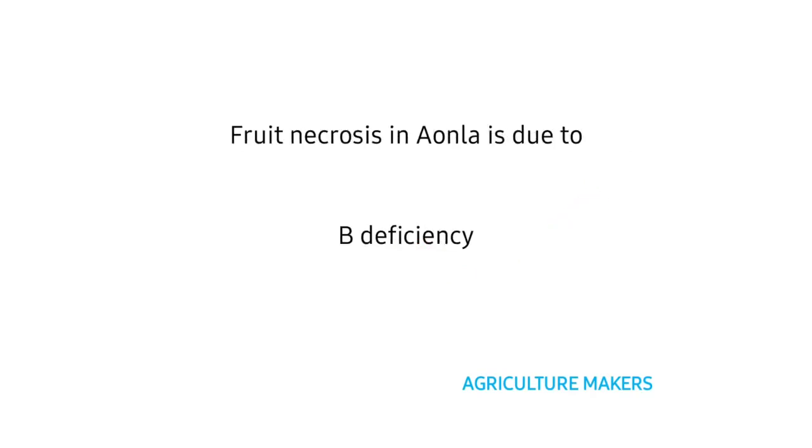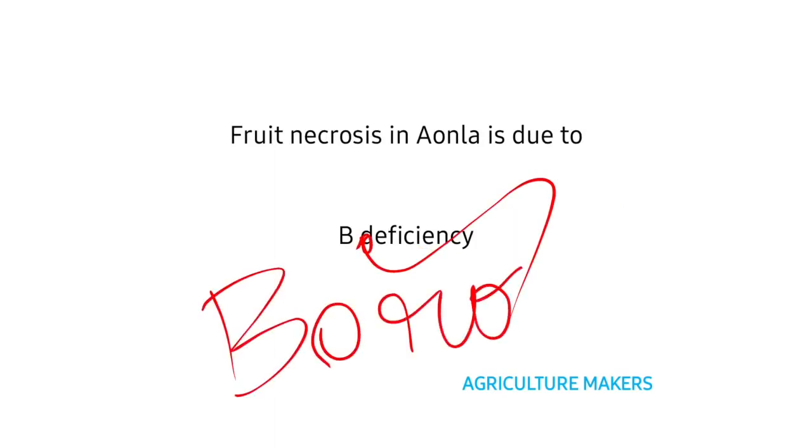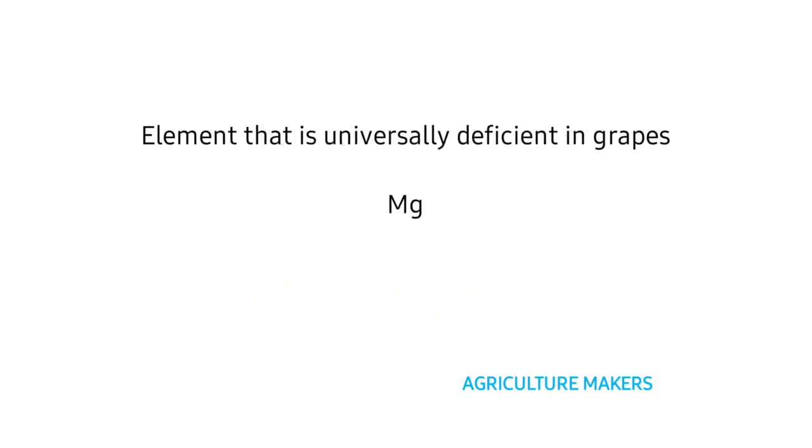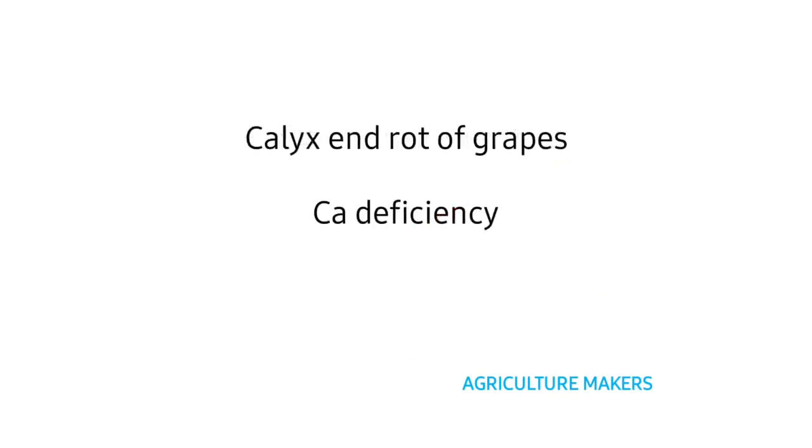Fruit necrosis in Aonla is due to boron deficiency. Boron deficiency leads to fruit necrosis in Aonla. The element that is universally deficient in grapes is magnesium. Calyx end rot of grapes is due to calcium deficiency. Before, we have seen that exanthema in citrus is due to copper deficiency.